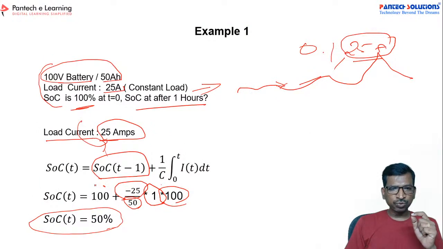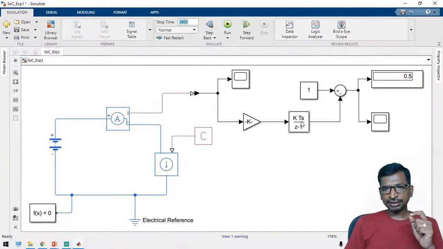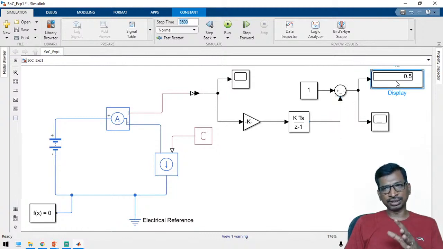So this is the SOC. Initially it's 100%, so let us assume this value as 1. Whatever the integral value is, we are going to subtract it from this value. Then we can get the balanced charge. So let us run this simulation.